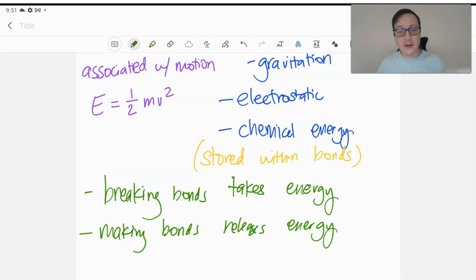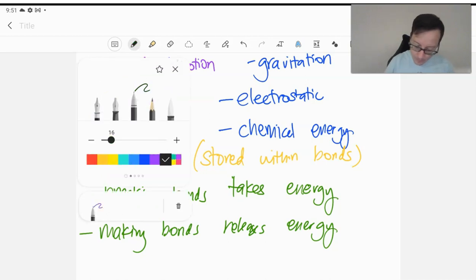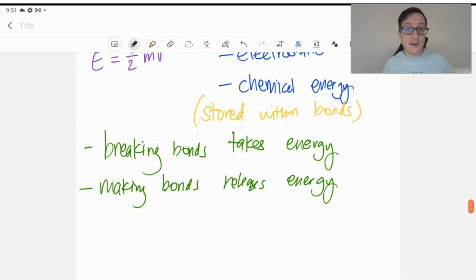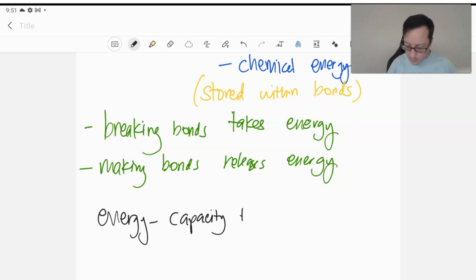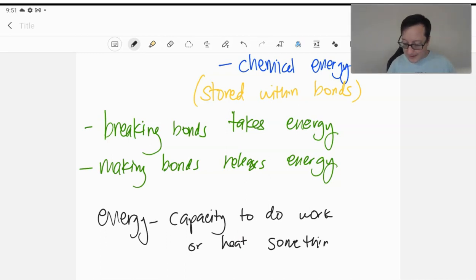So we'll really focus on energy at that point. And again, the kinetic energy we'll focus on in chapter 10 when we study gases. And so we should summarize this section with a few more definitions. We can actually define energy, although we already have an idea of what energy is, we can formally define it. It's the capacity to do work or heat something. And work and heat are also very important terms for us.